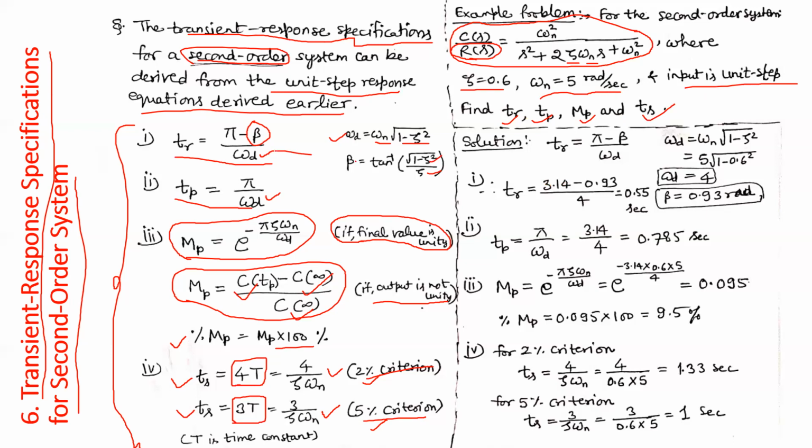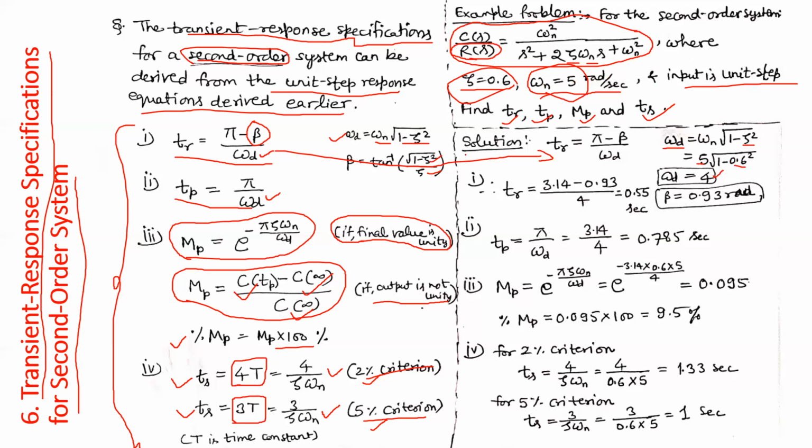Simply, we will use these formulas. Here, t_r is pi minus beta divided by omega d. Omega n is given to us, so we can calculate omega d. Zeta is also given to us, 0.6. We put these values here and we find omega d.